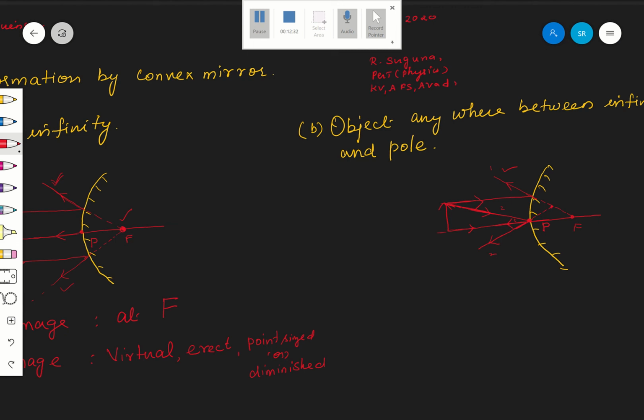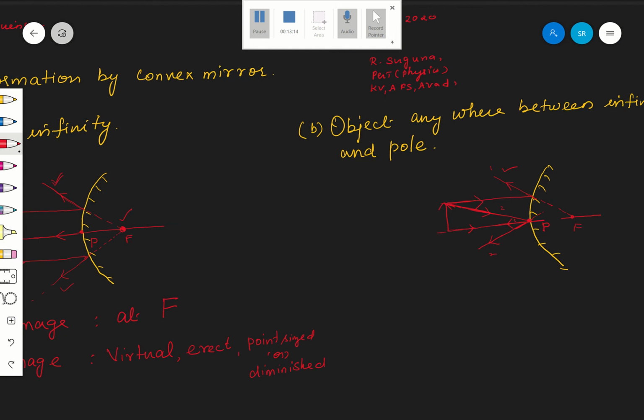Therefore, that point will be the position of my image. This is the image. Are you following? Where they meet, both extended, the reflected rays 1 and 2 are diverging. When I extend them, they meet at this point. That point is the position of the image. Draw it as a dotted line. Okay, therefore this is the image. Hope you are following me.